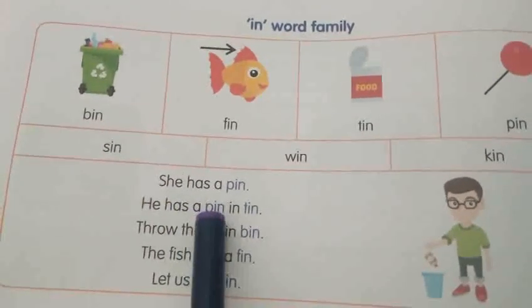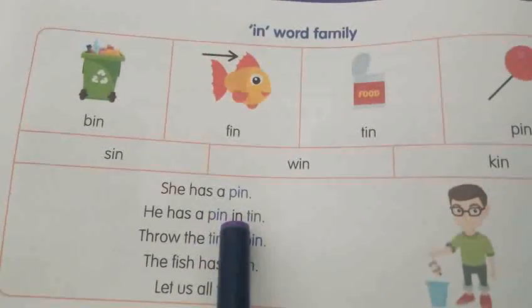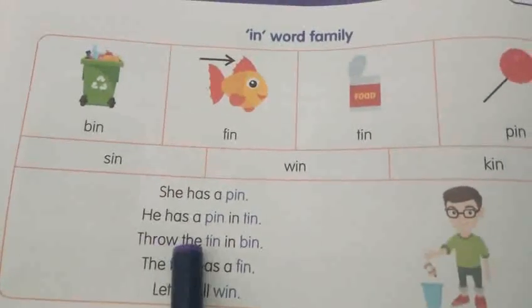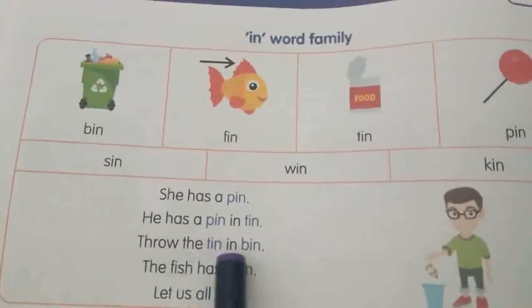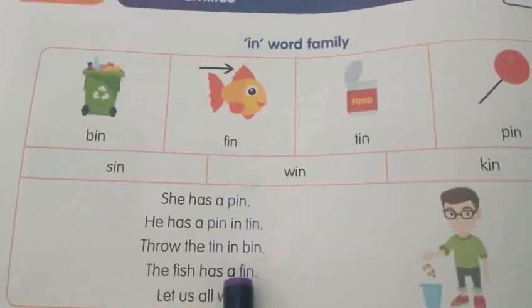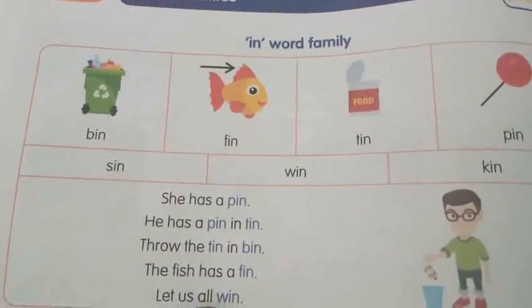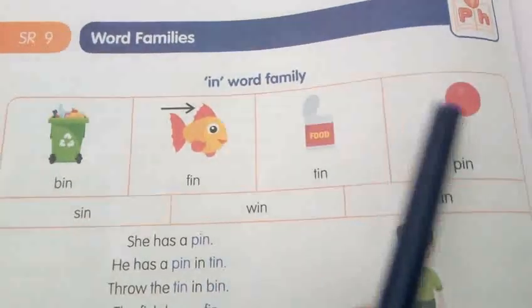She has a pin in the bin. Throw the tin in the bin. The fish has a fin. Let us all win.